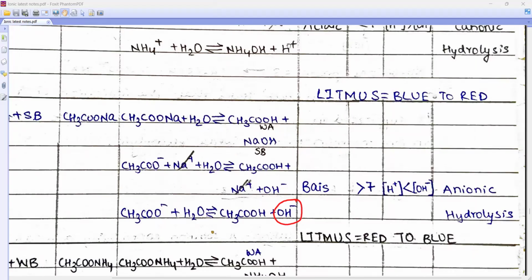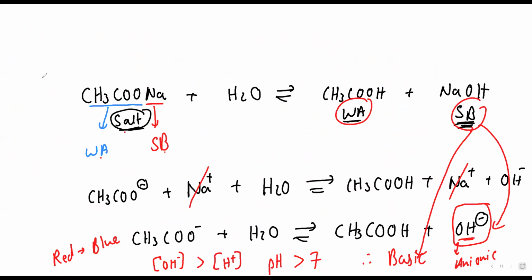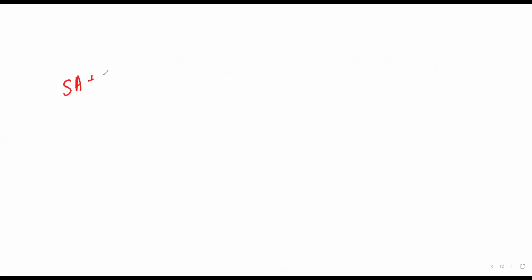We took base strong and acid weak. Now I'm going to do the third condition: strong acid and weak base. I have written this and I'm going to add water to this.